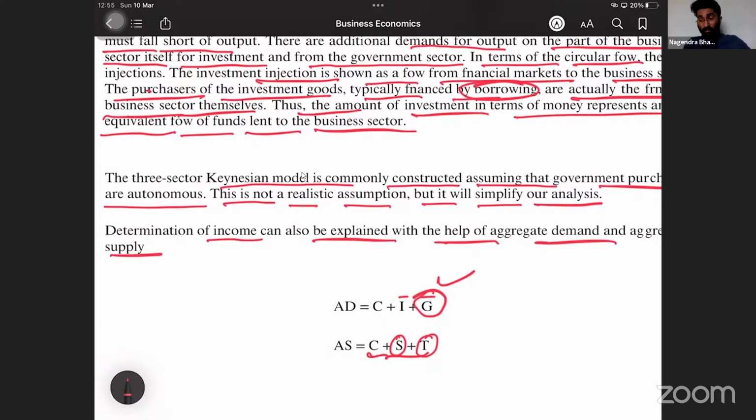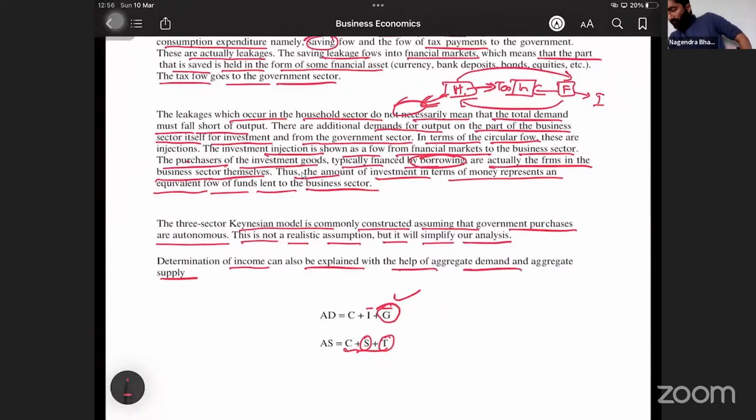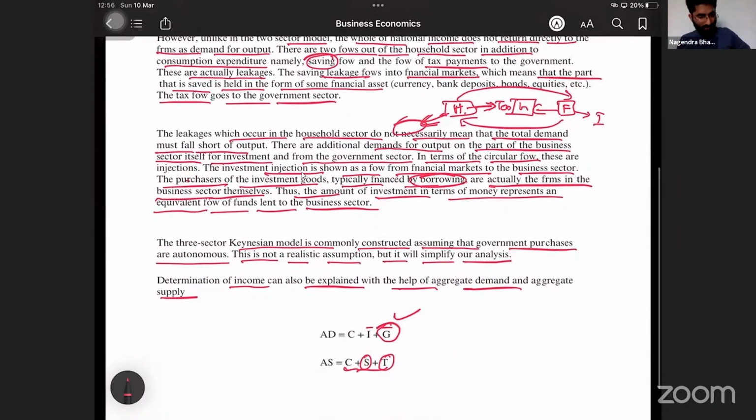If your income increases, tax also increases. Okay, sir. Understood. That means tax can be autonomous, or it can be a function of income. That can also happen here. So these two points you have to remember.